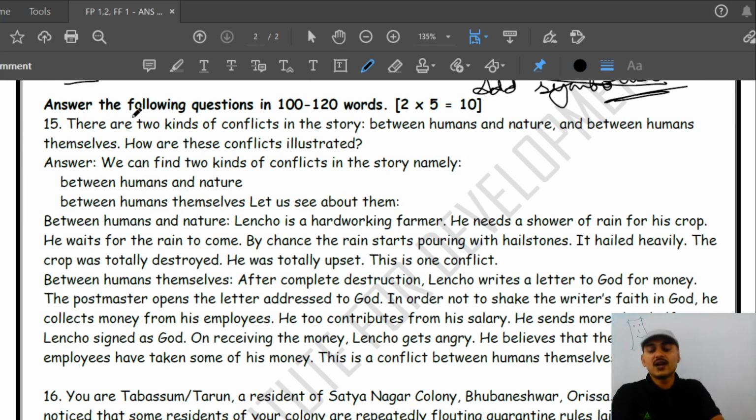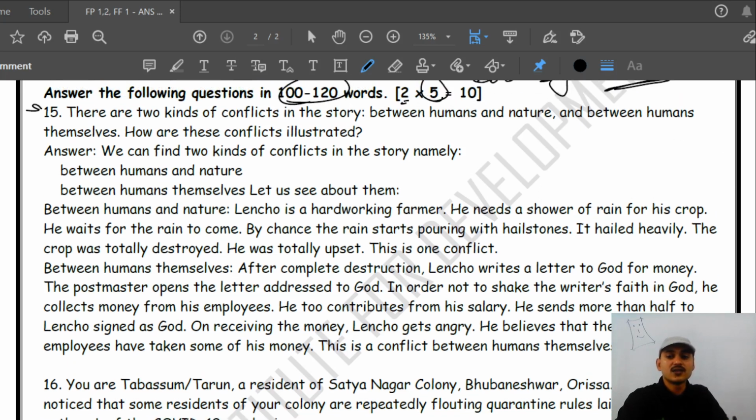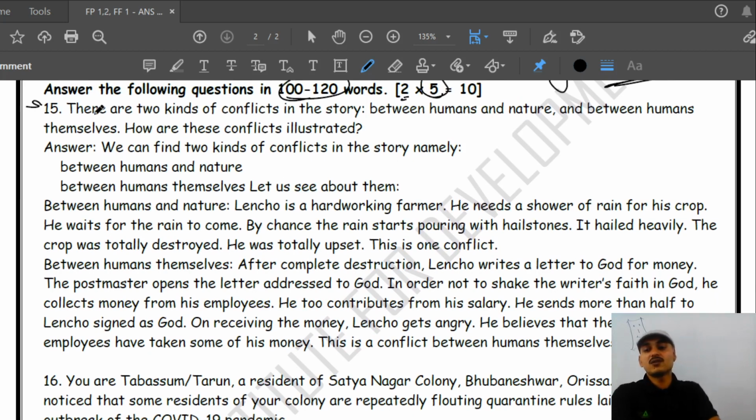Now going ahead with the next question, number 15. We need to write in 100, 120 or 150 words for 5 marks each. There are two questions we have taken here for 10 marks. One question is from the story. We have two kinds of conflicts here. One conflict is between humans and nature, and another is between humans themselves.